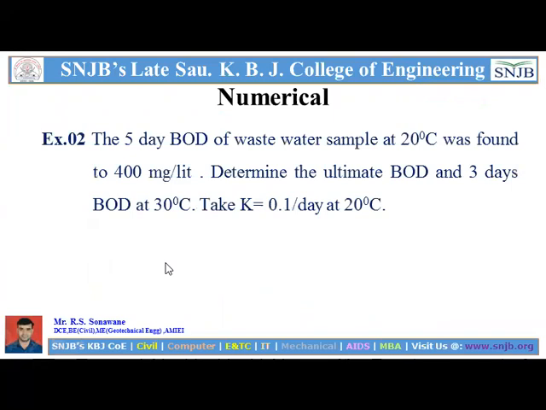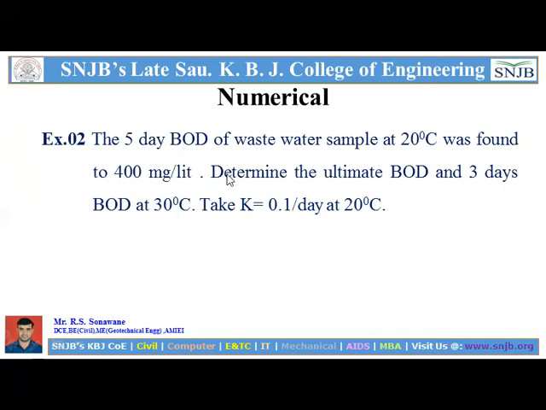So the next example is also related to BOD. The 5 days BOD of wastewater sample at 20 degrees Celsius was found to be 400 mg per liter. Determine the ultimate BOD and the 3 days BOD at 30 degrees Celsius. Take deoxygenation constant as 0.1 per day at 20 degrees Celsius.